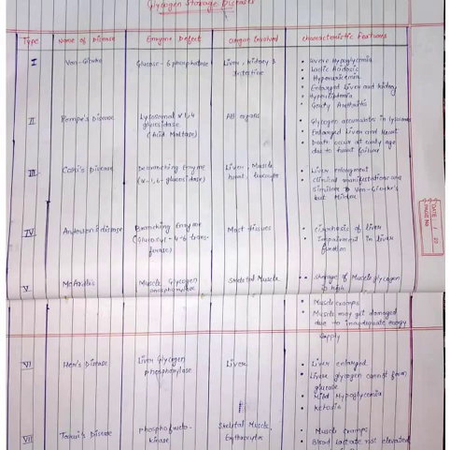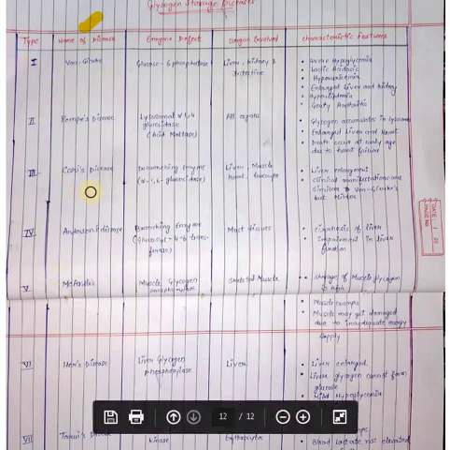A total of 7 types of glycogen storage disease are categorized in this table. This is the name of the disease. In the next columns, this is the enzyme defect, this is the organ involved in the disease, and the characteristic features of the disease. Let's discuss these diseases one by one. First is von Gierke disease.